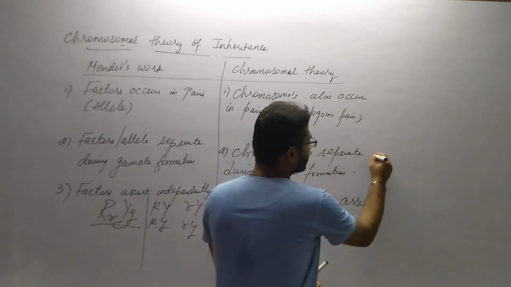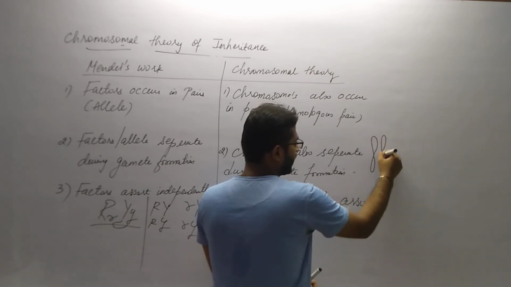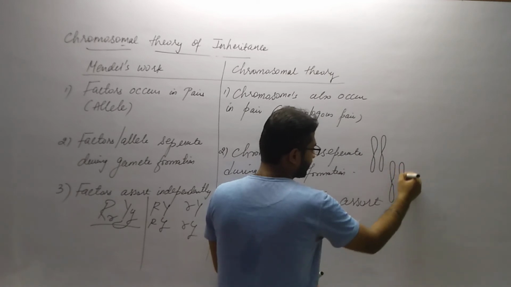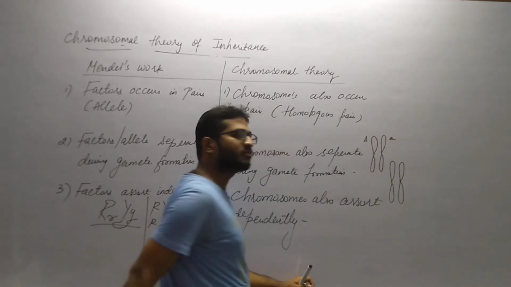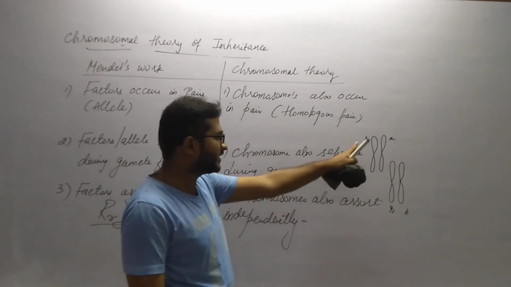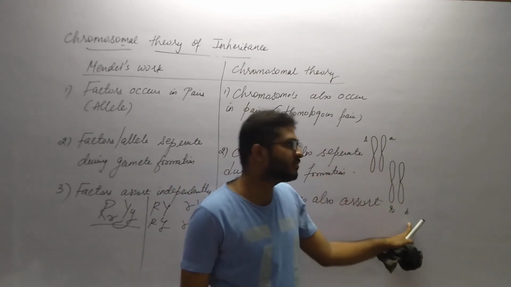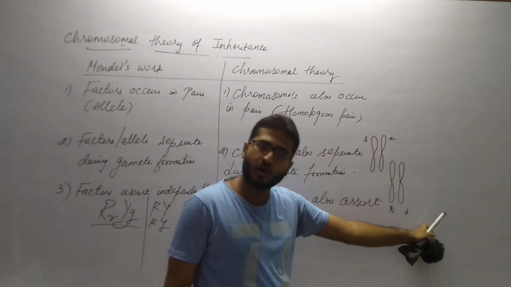Say, for example, this is one chromosome of the homologous pair, and this is the second one. Let us say capital A and small a are the genes here, and capital B and small b are present here. So capital A can go with capital B, and capital A can also assort with small b. Similarly, small a can go with capital B, and small a can go with small b.